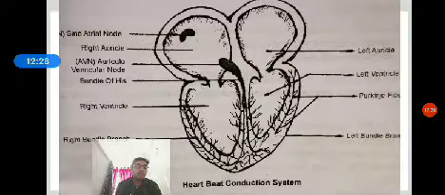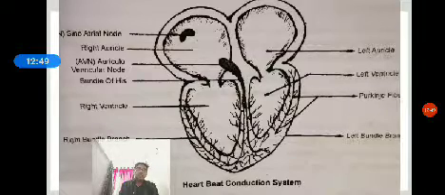The bundle of His from the AVN descends downward into the interventricular septum and divides into two branches that break up into a network of Purkinje fibers, which pass into the walls of the ventricles. In this way, the heart is able to perform the heartbeat, contraction and relaxation.